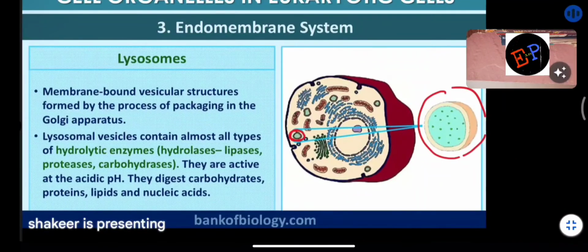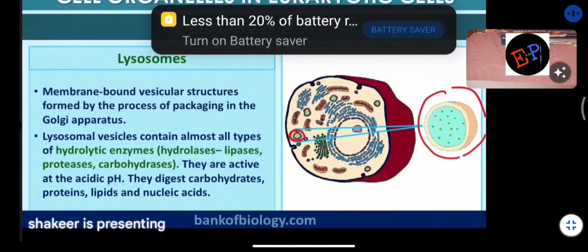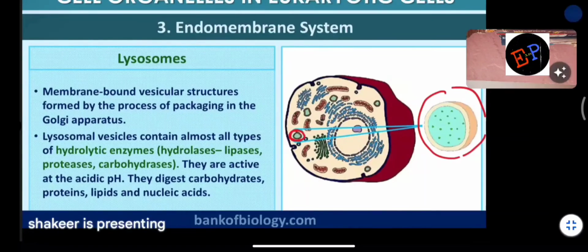They digest carbohydrates, proteins, lipids, and nucleic acids. So already I said these lysosomes are responsible for digestion. Are you able to understand what they digest? Carbohydrates, proteins, lipids, and nucleic acids. They are also a type of vesicle. They will be moving continuously inside the cell, and they will be responsible for digestion of these proteins, carbohydrates, lipids, and nucleic acids.